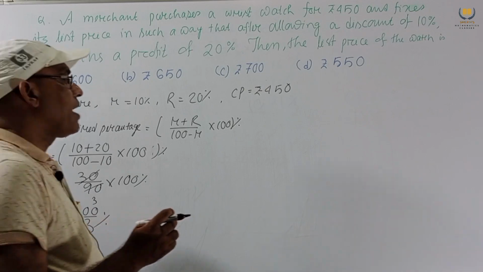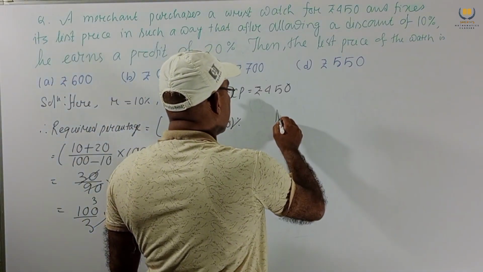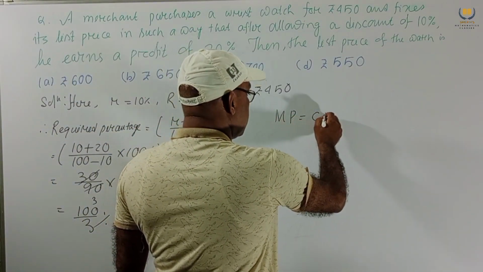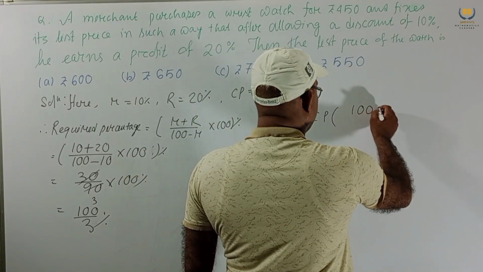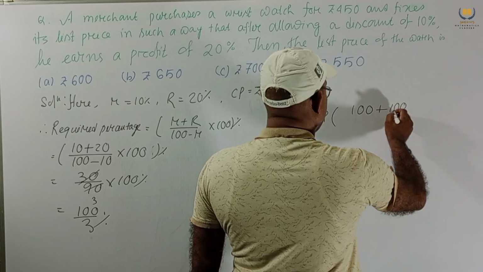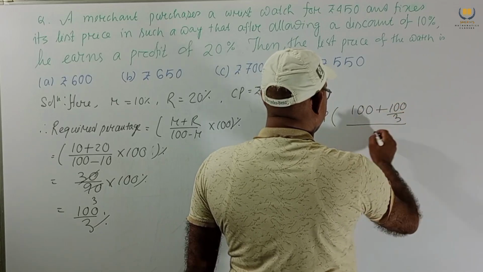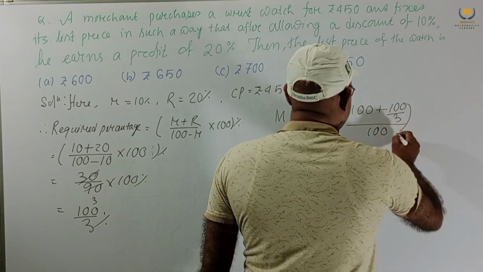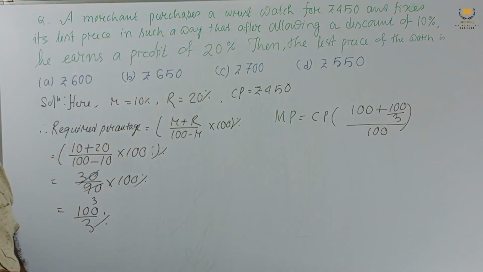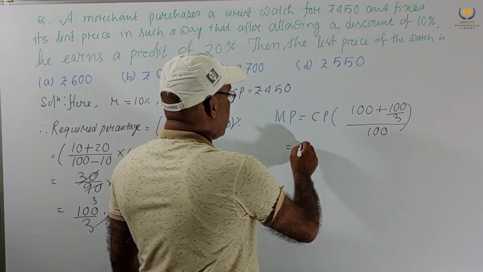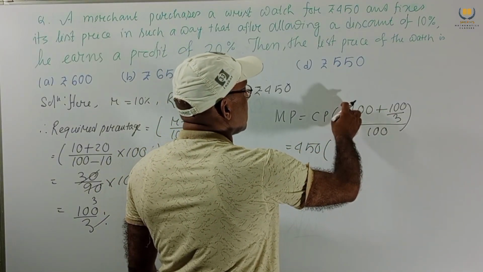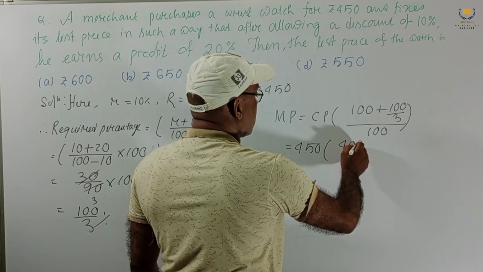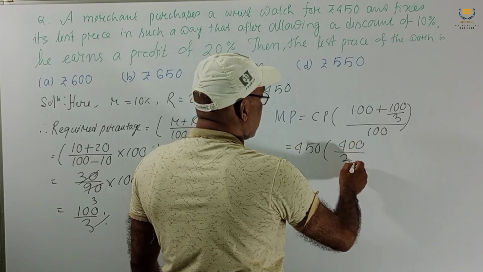Now again, MP equals CP into (100 plus 100 by 3) by 100. Using this direct formula, and CP given is 450, this is 400 by 300.